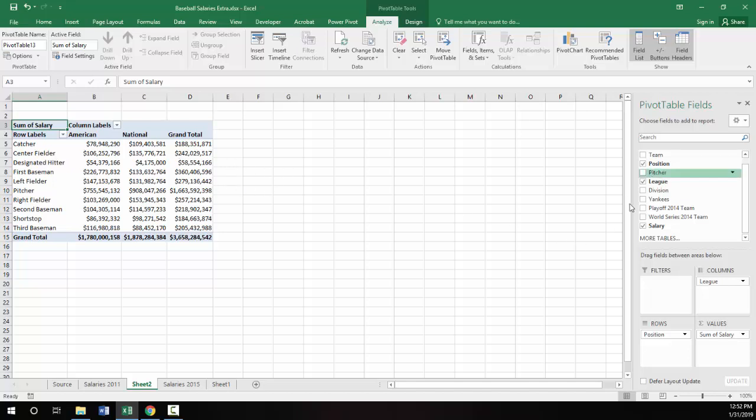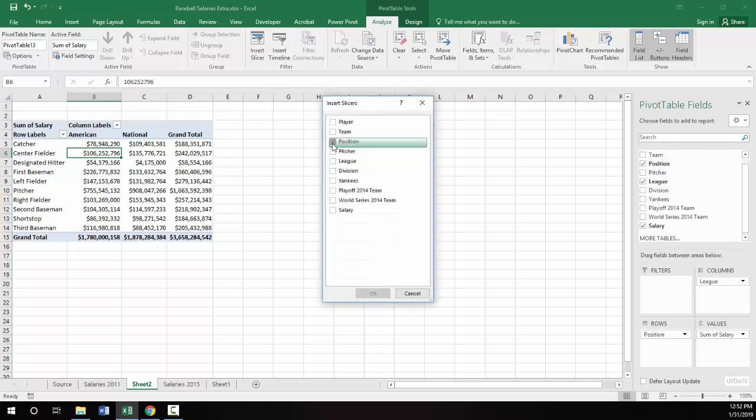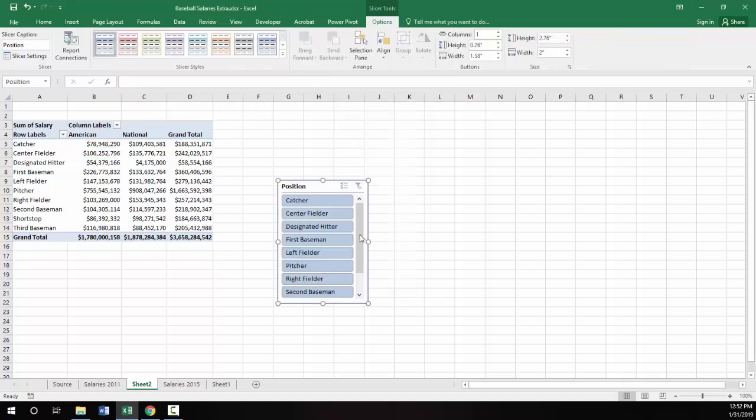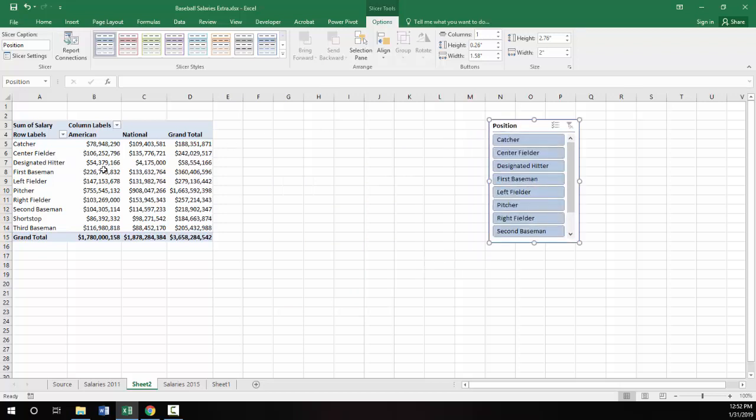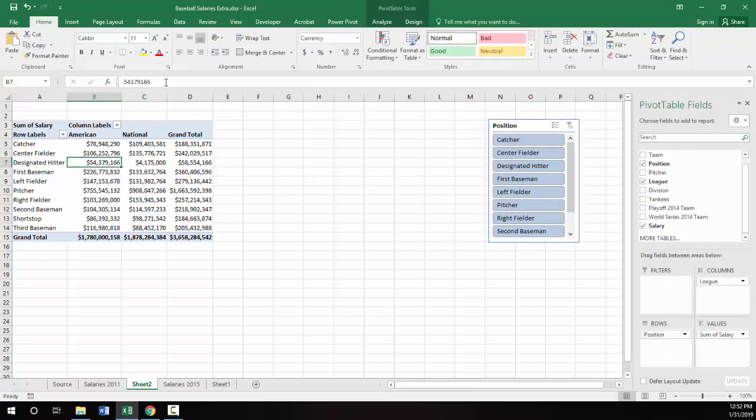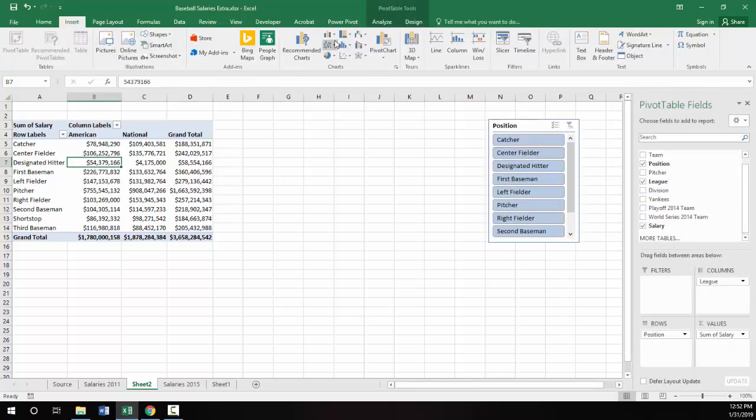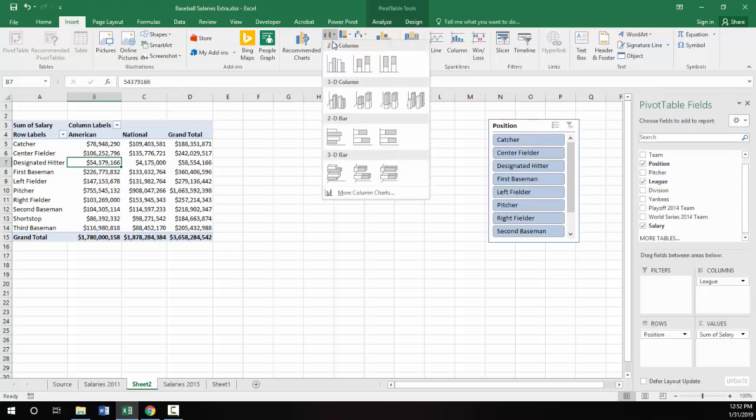And there's many different ways you can look at this data. And I think I will insert a slicer for position. I may not use it right now, but I'll use it later. And I'll insert a chart.